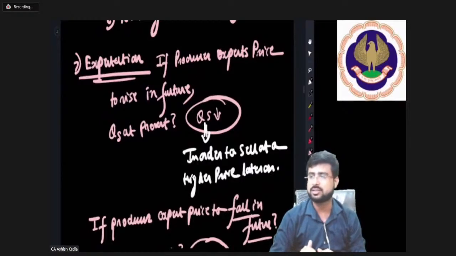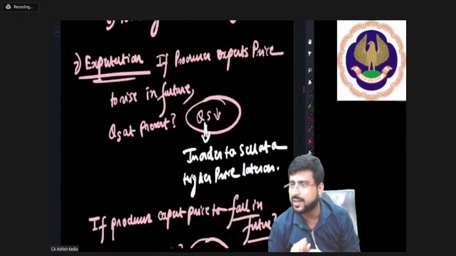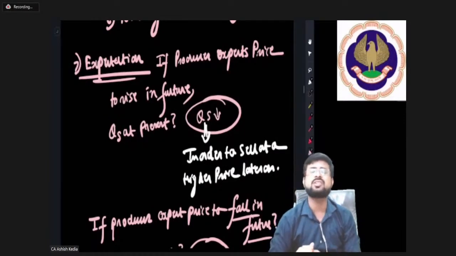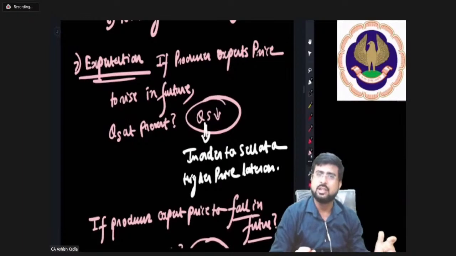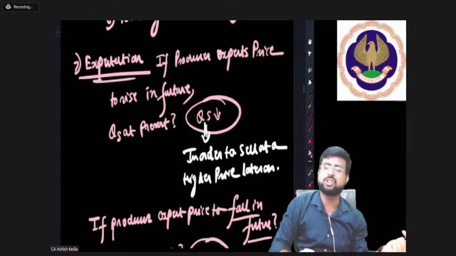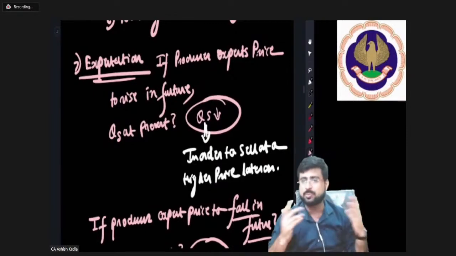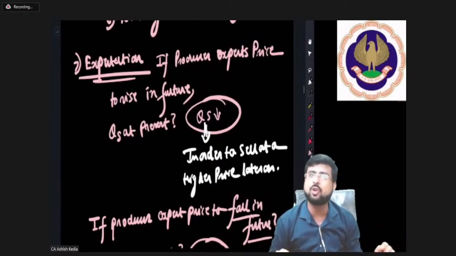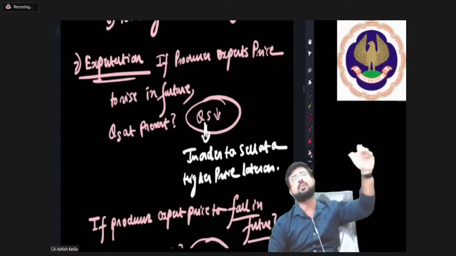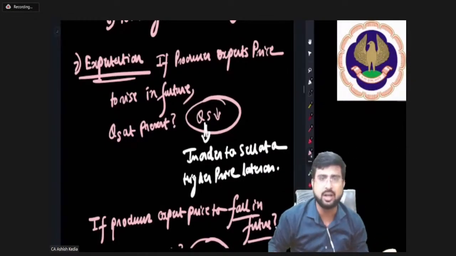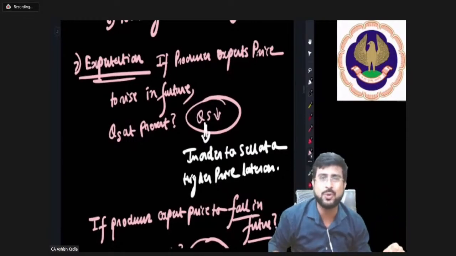One of you has asked, sir, in a practical world, it's been asked by one of our friends, Subha Lakshmi, sir, you are saying that if price of other commodity rises, we start producing that. So sir, is it very easy to shift to another commodity that you are explaining it that casually? Yes, my dear friend, in economics, we are working on assumptions. We are working under the assumption that yes, it is definitely possible to shift to production of another commodity if its price is rising. We have got to accept that.